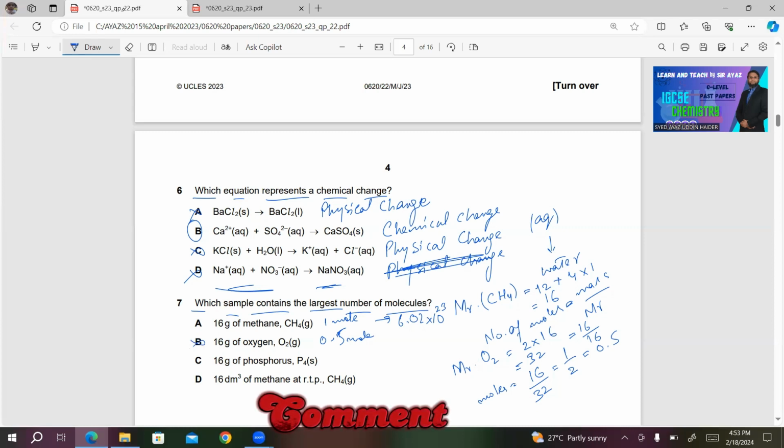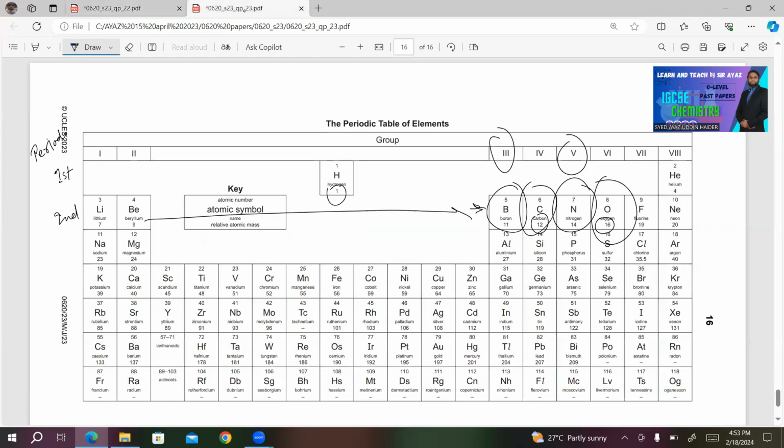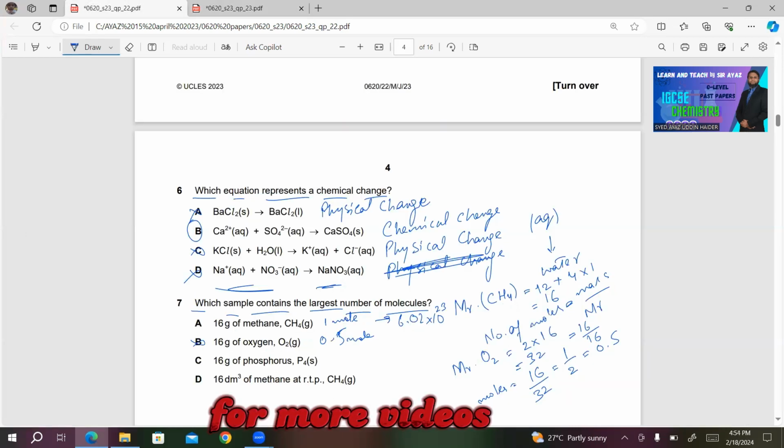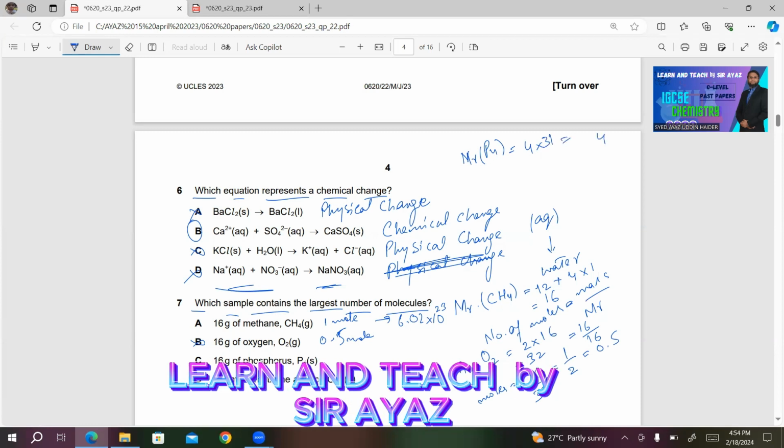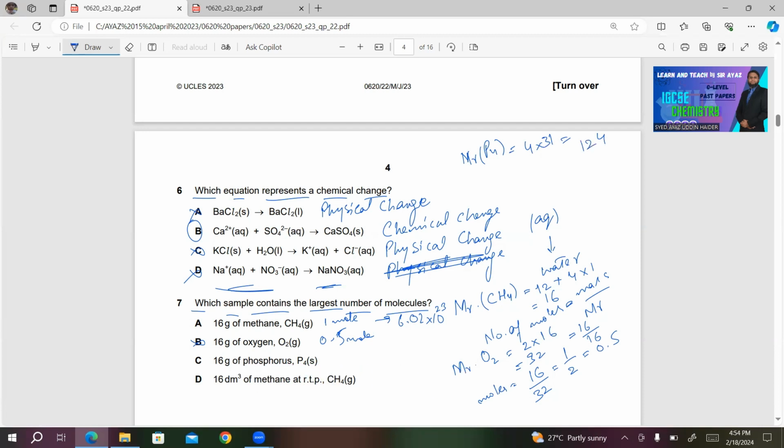What about 16 gram of phosphorus, P4? Here is phosphorus in group 5. 31 is the nucleon number. So for Mr of P4, you have to multiply 4 by 31. We will get 124.